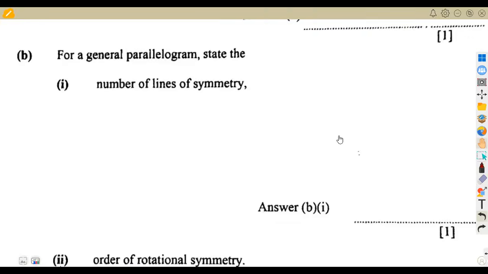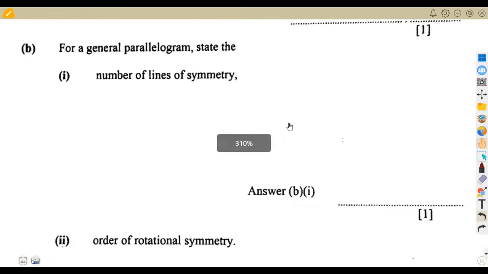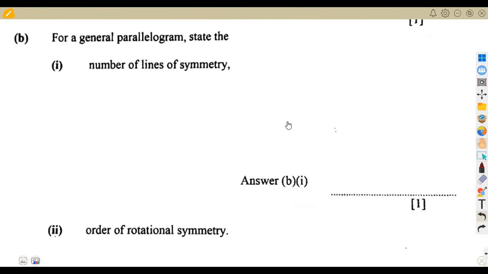All right, question B: for a general parallelogram, state the number of lines of symmetry. What is a parallelogram? That is the concept.